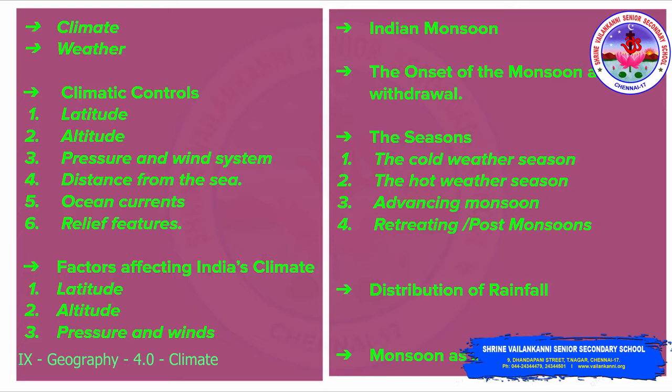Next comes the Indian monsoon, and then the onset of the monsoon and the withdrawal of the monsoon. And then the seasons, the 4 seasons: the cold weather season, the hot weather season, advancing monsoon, retreating or post monsoons, the distribution of rainfall, the monsoon as a unifying bond. Yes, so we will be seeing about the first topic, climate and weather.